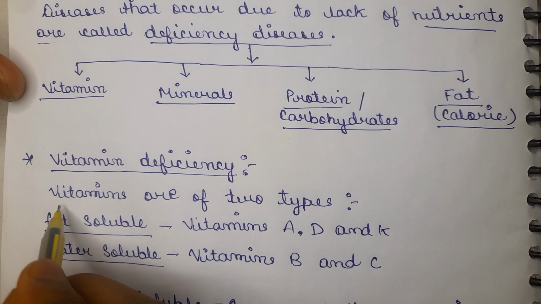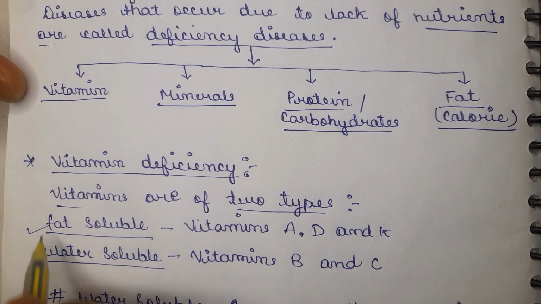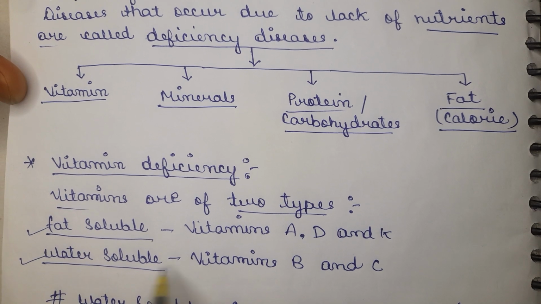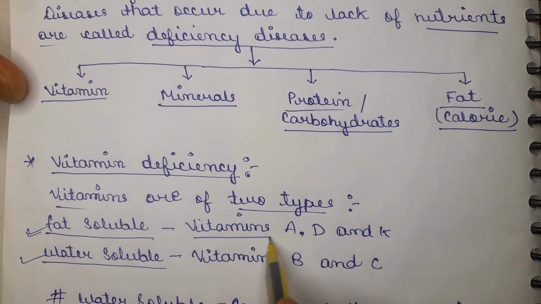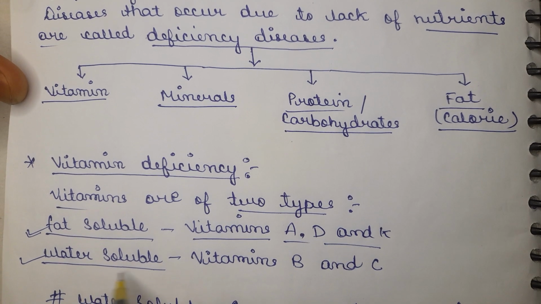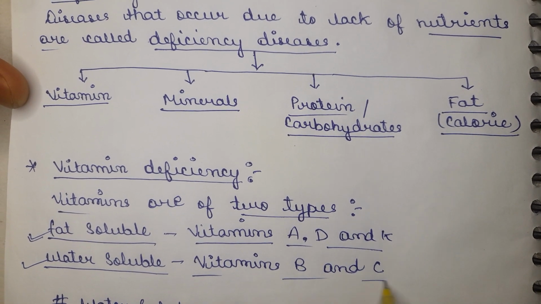We all know that vitamins are of two types. The first one is fat soluble and the second is water soluble. Fat soluble contains vitamins A, D, K, and water soluble contains vitamins B and C.